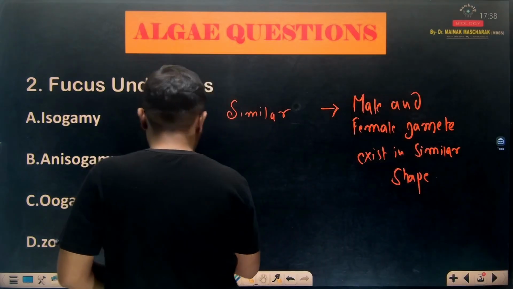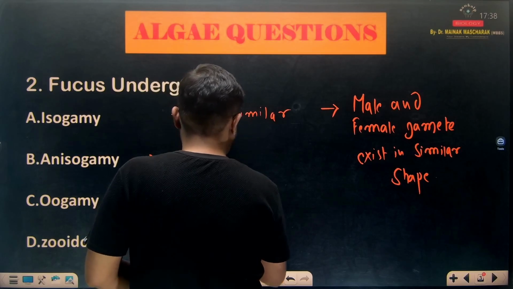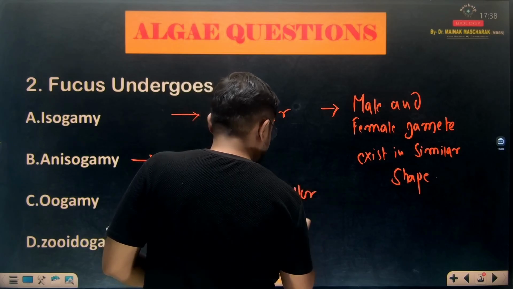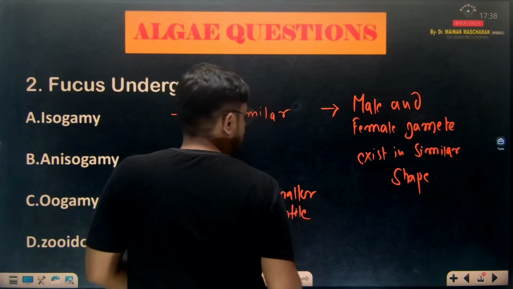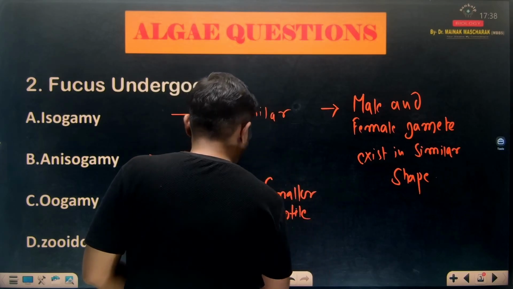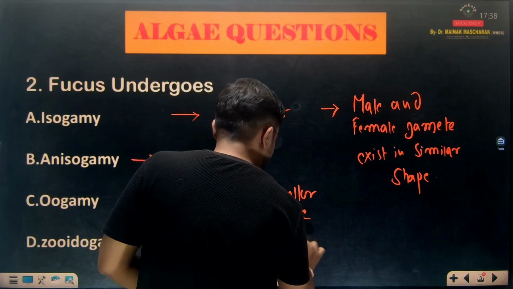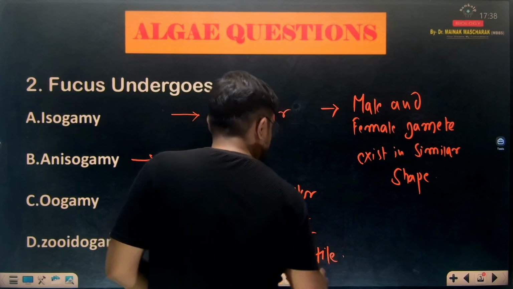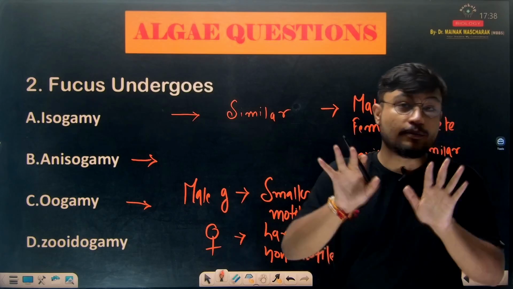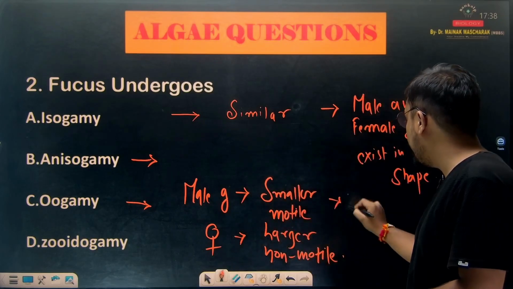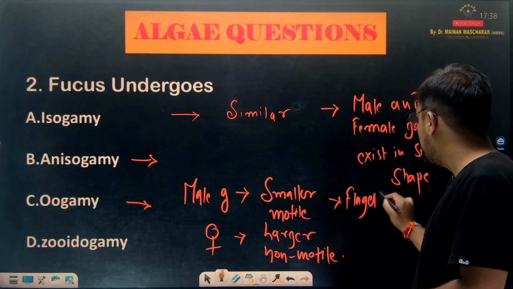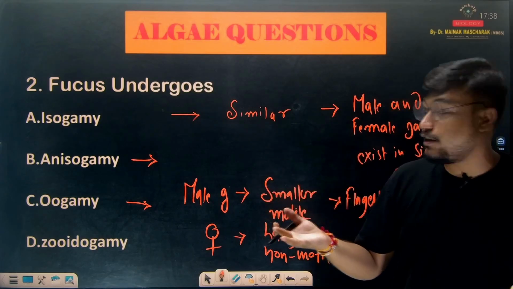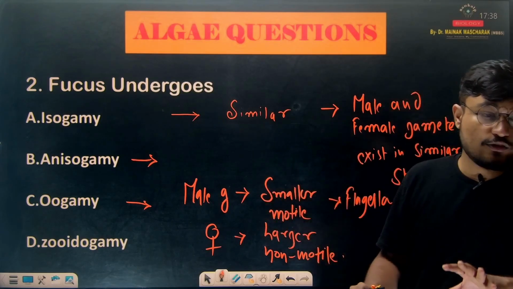In oogamy, the male gamete is going to be smaller and it is going to be motile. And the female gamete is going to be larger and it is going to be non-motile. If it is motile, definitely it has flagella, right? So motility comes if flagella are present. So the male gamete has flagella, that's why it is motile. The female gamete has no flagella, it is non-motile, it is large.